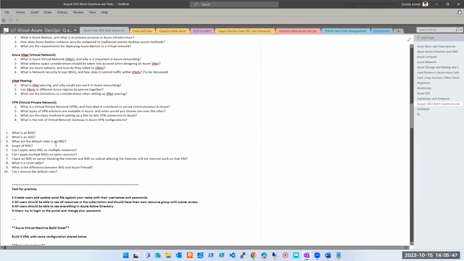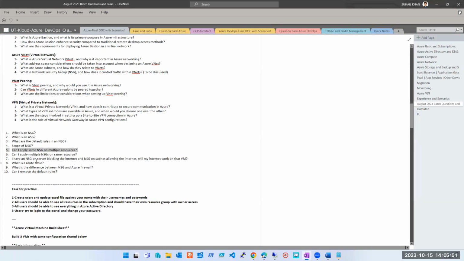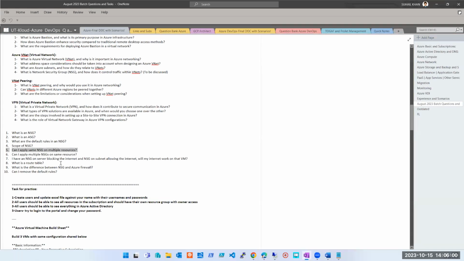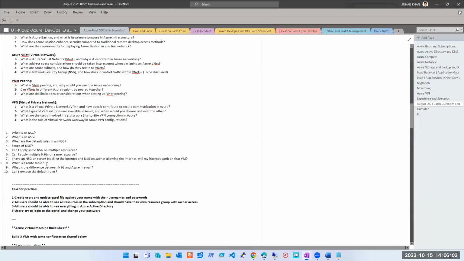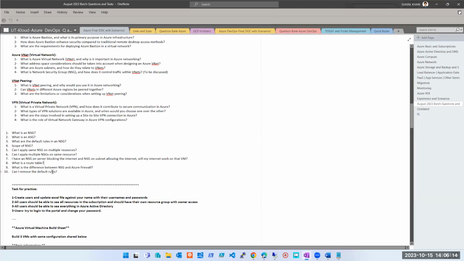We'll simply ask these kinds of questions: can I apply the same NSG on multiple resources? Can I apply multiple NSGs on the same resource? I have an NSG on the server blocking internet. However, the NSG on the subnet is allowing the internet. Will my internet work? We covered this one also yesterday, right? What is the route table? This is also pending. So ASG is question number 2, question number 8 is pending. Difference between NSG and firewall, I'll cover this one also. Can I remove the default rule? So this is also covered, right?